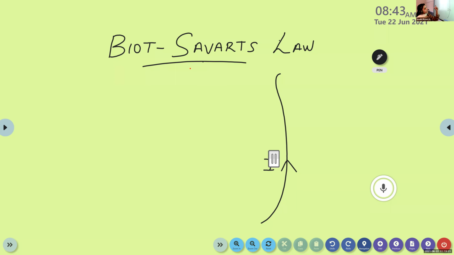So here, in order to explain this Biot-Savart's law, we consider an infinitely long straight conductor, and let I be the current passing through it. As a result, a magnetic field is developed around this conductor. Is it clear? Okay.